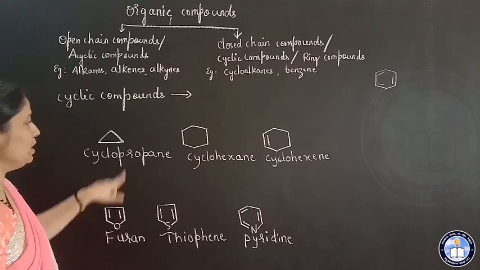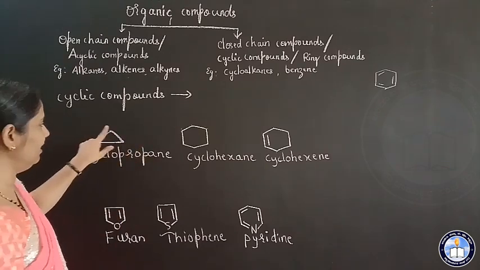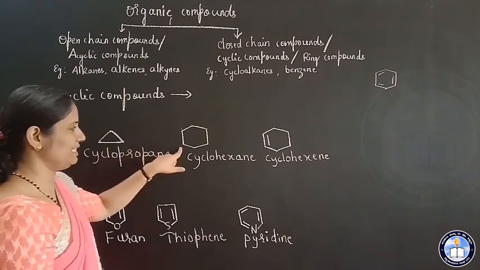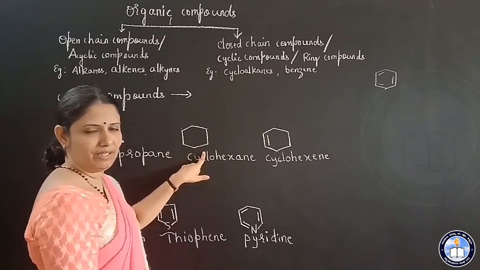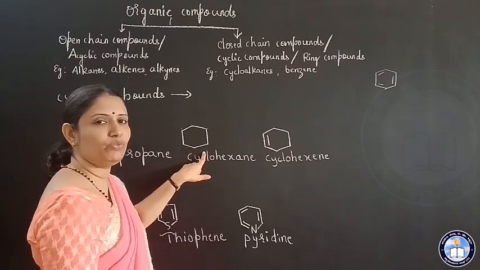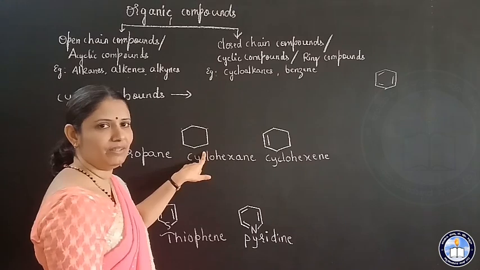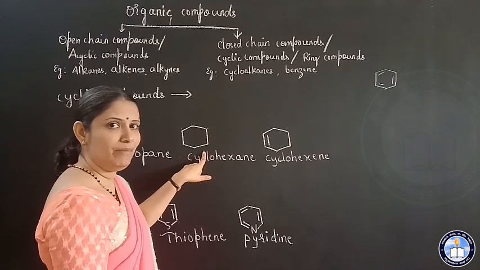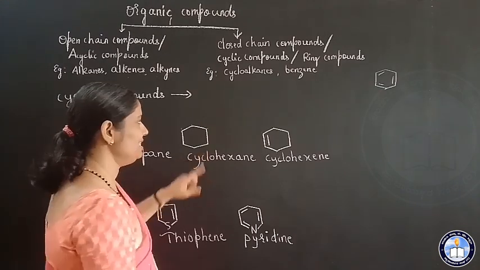Since in the ring all the atoms are the same, that is carbon atoms, what word do you use for the synonymous word for same? We say homo, isn't it?